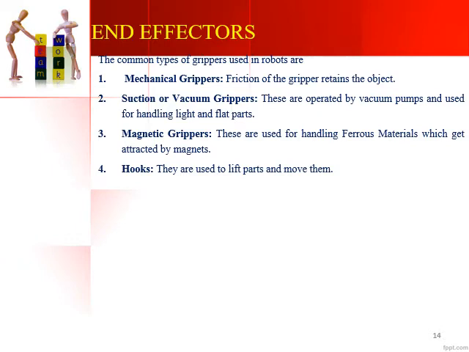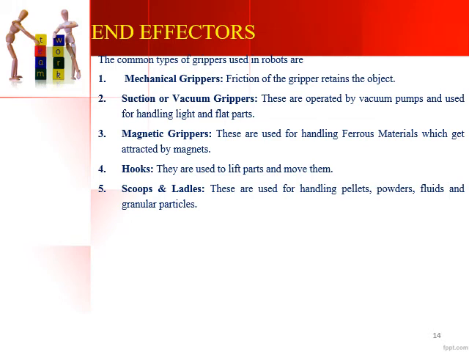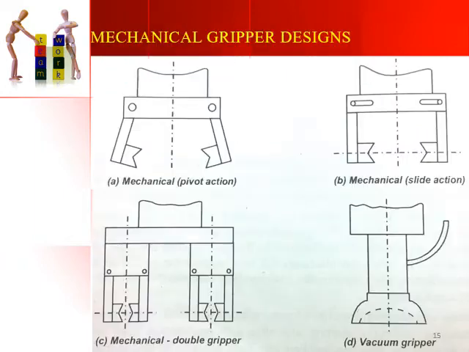The next one is a hook, which is used to lift parts and move them. A hook on a crane can also be considered an end effector used to pick parts. The last one is scoops or ladles, which are used for handling pellets, powders, fluids, molten metals or granular particles which can be poured into something or transferred from one place to another. Scoops, ladles or even buckets can be used to handle high temperature metals, powders or fluids. So these are the different kinds of end effectors that are being used.